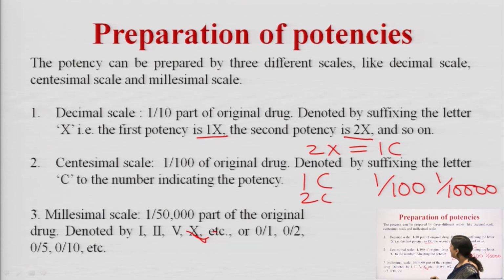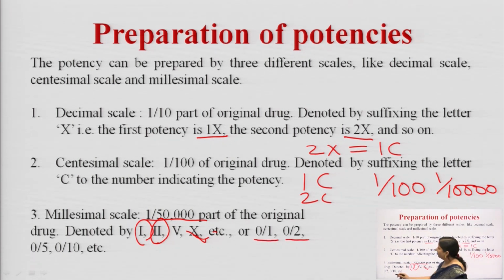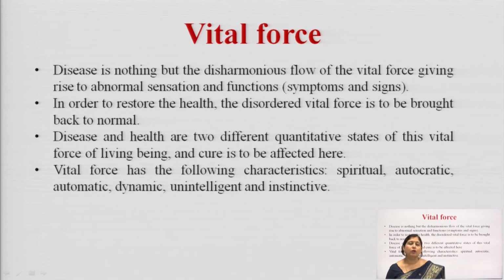If we talk about the third one, that is the millisimal scale, here the dilution is 1 by 50,000 of the original drug, and it is either denoted by the Roman numerals 1, 2, 5, 10 etc., or it is written as 0 by 1, 0 by 2, 0 by 5 or 0 by 10. So, 0 is the main denotation, and below that whatever number is written in the denominator becomes the type of dilution. The millisimal scale is the most dilute form of the formulation.